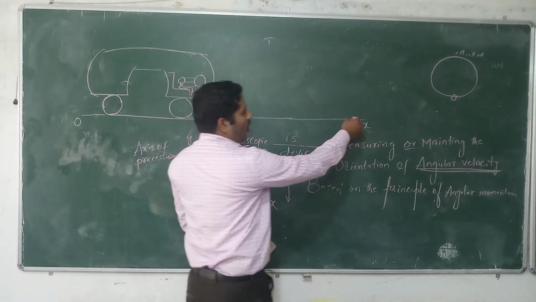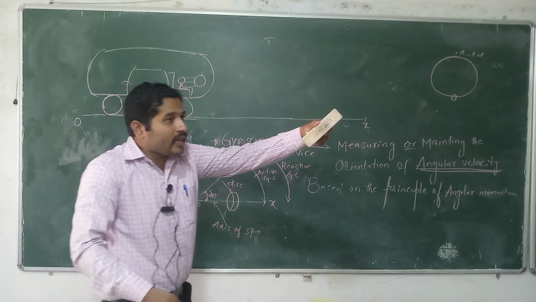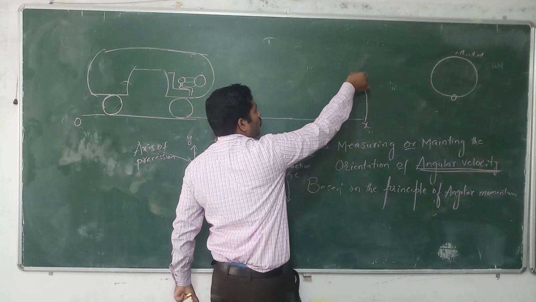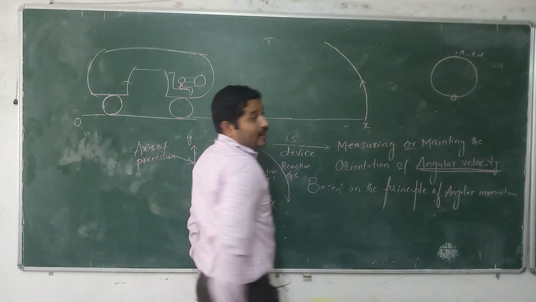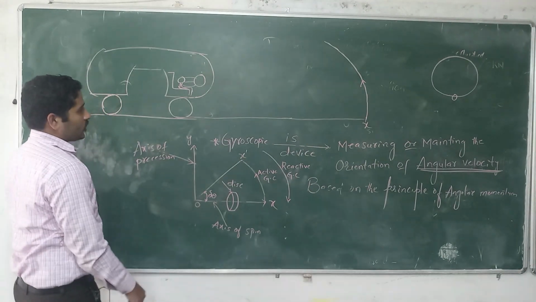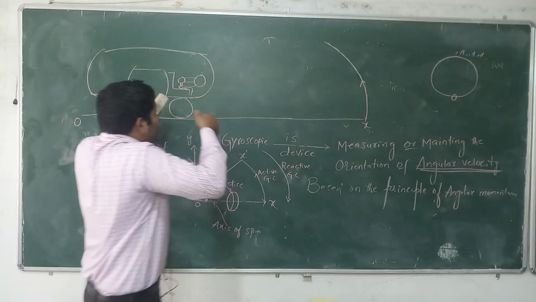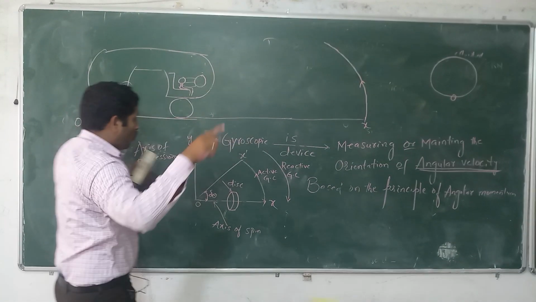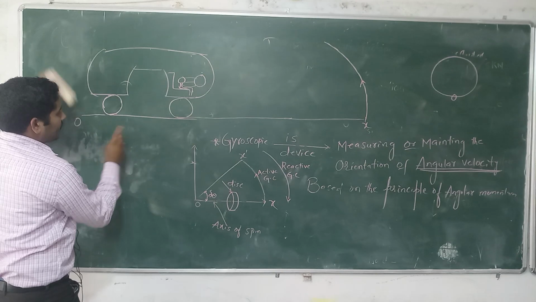After reaching x, the car takes a turn toward the anti-clockwise direction. If it is turning anti-clockwise, then the driver applies some amount of action. What does Newton say?